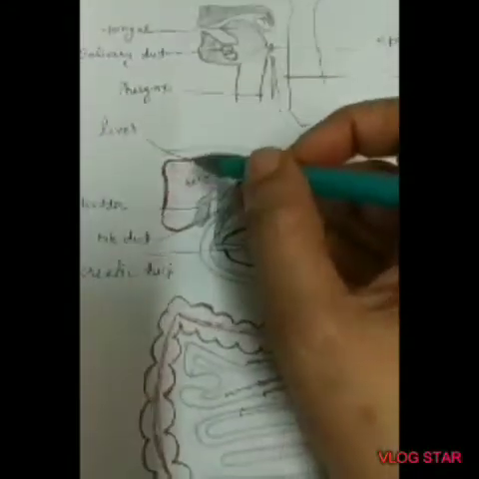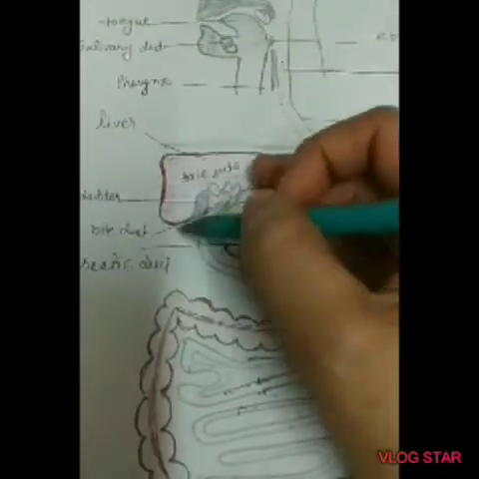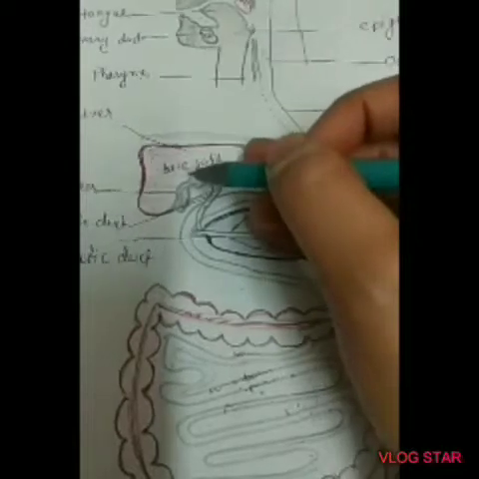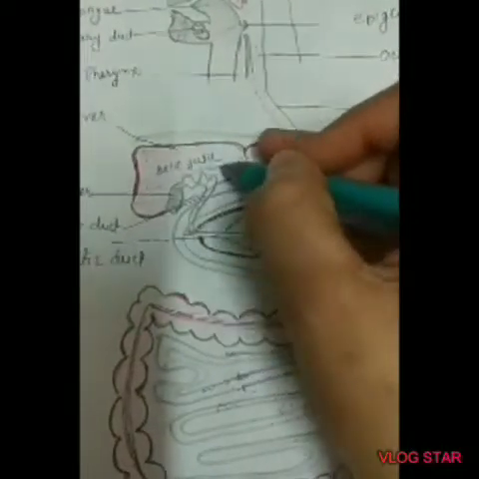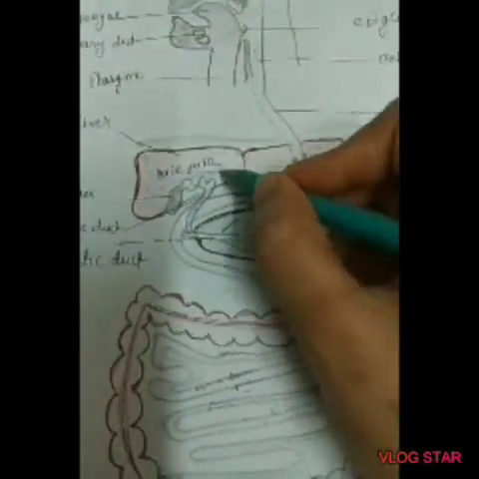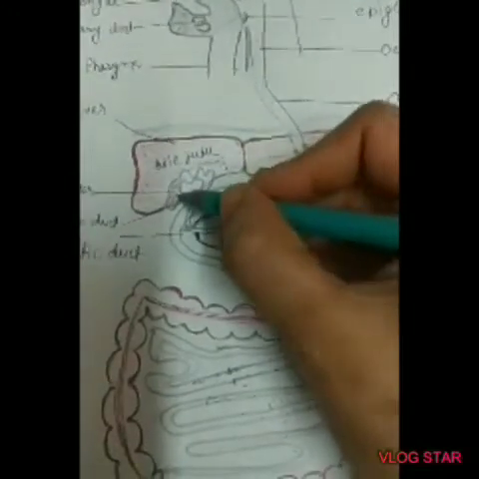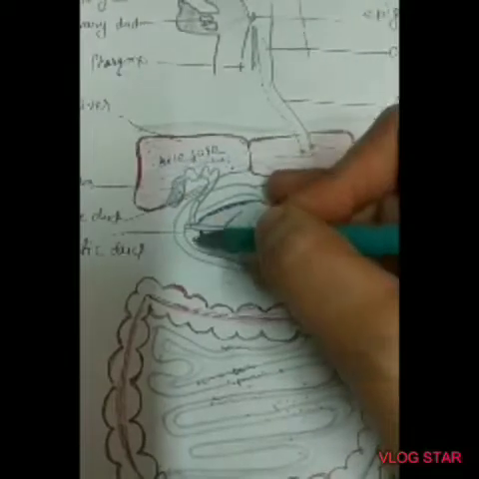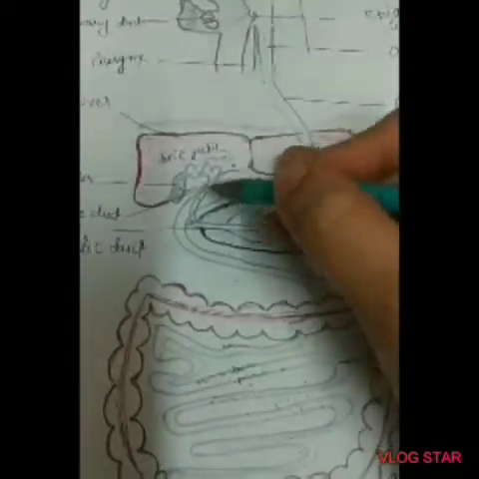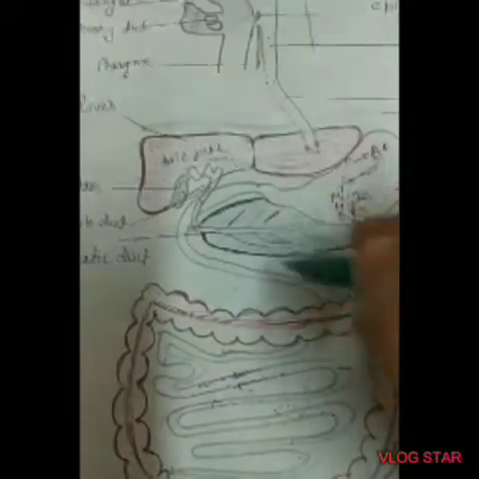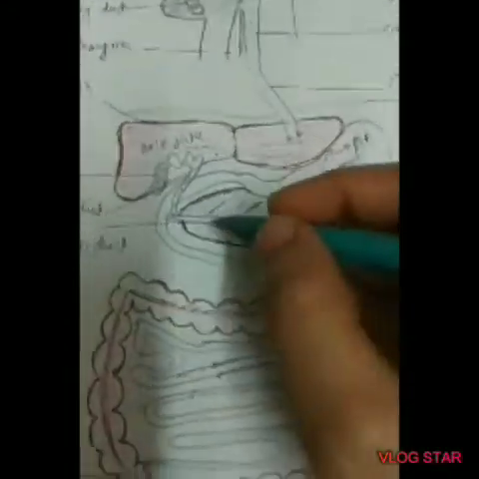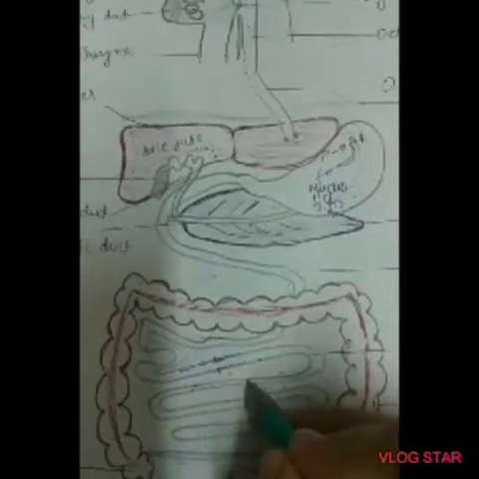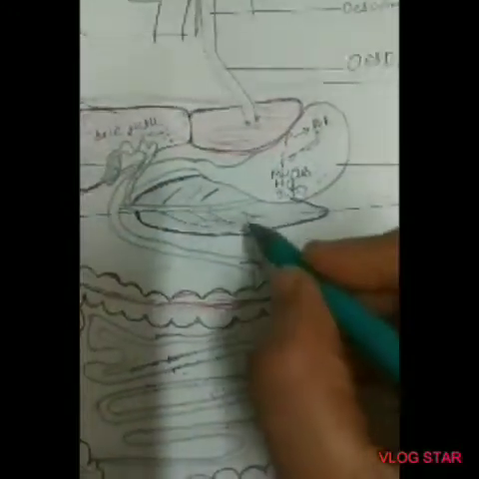Now, let's discuss the liver. The liver is the largest gland of the body and secretes bile juice, which is stored in the gallbladder and has a significant role in the digestion of fats. This bile juice goes to the intestine for further digestion.